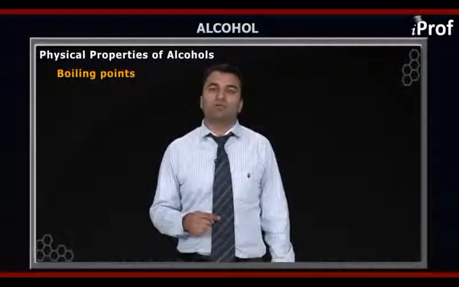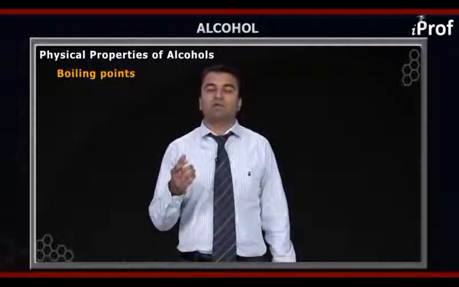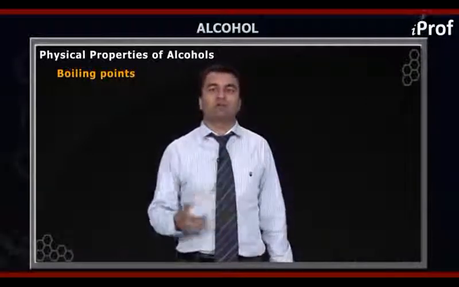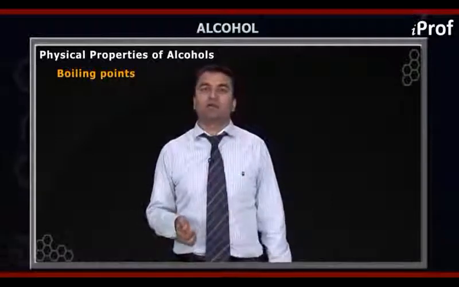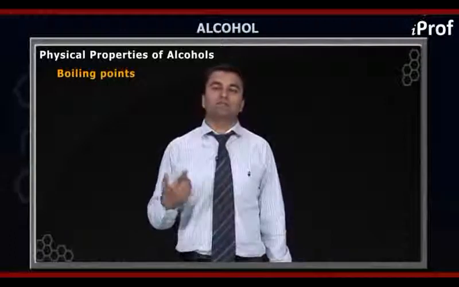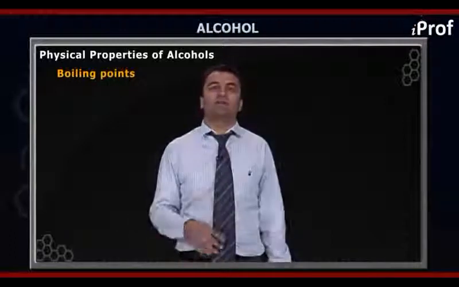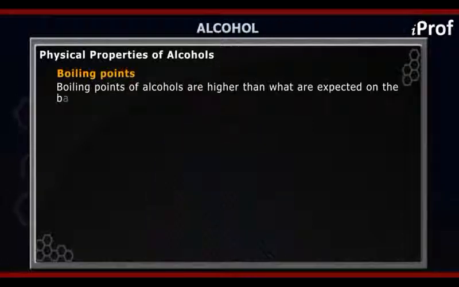Suppose we have an alkane, an alcohol and an ether. Out of alkanes, alcohols and ethers having the same molecular masses, alcohols have the highest boiling point.